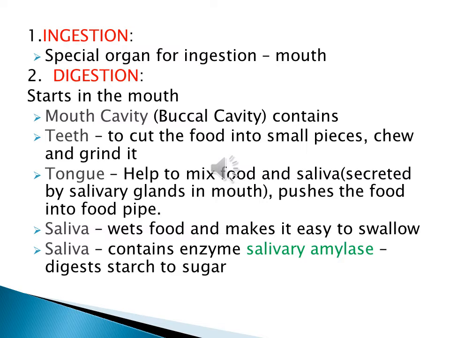Food that we eat, to make it wet, there is saliva. How is saliva there inside our mouth? We have salivary glands in the mouth. They secrete saliva. So that saliva will make the food a little wet so that it becomes easy to swallow. And not only that, saliva contains one enzyme called salivary amylase. So that salivary amylase will convert the complex starch that we take to sugar.